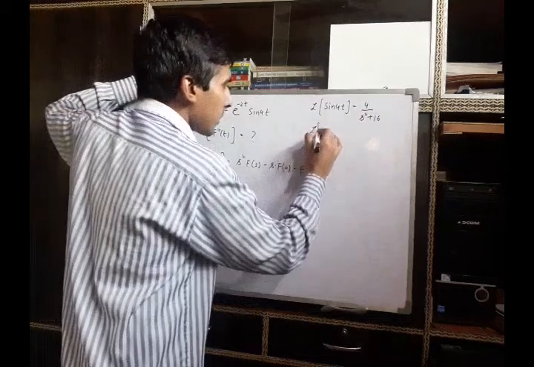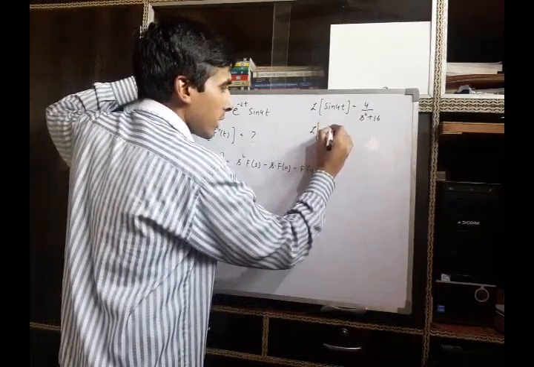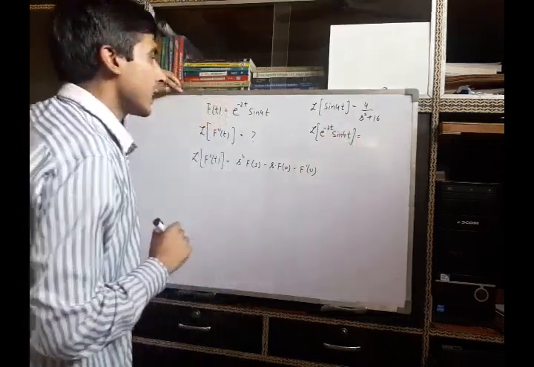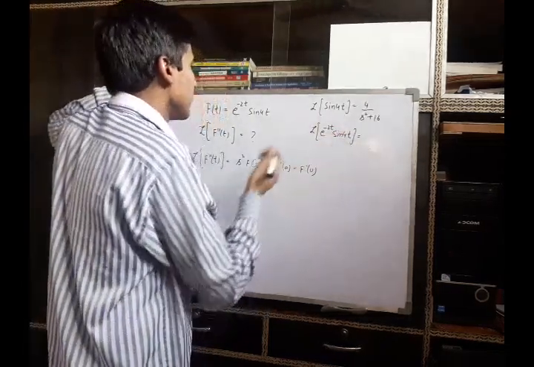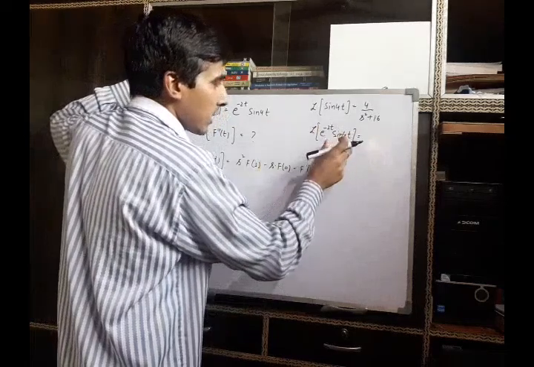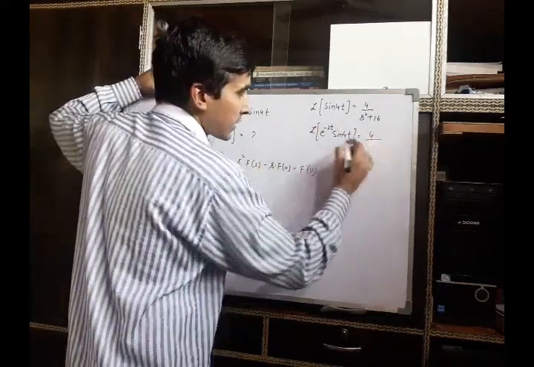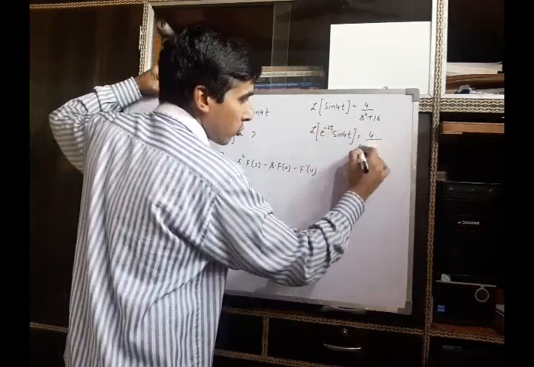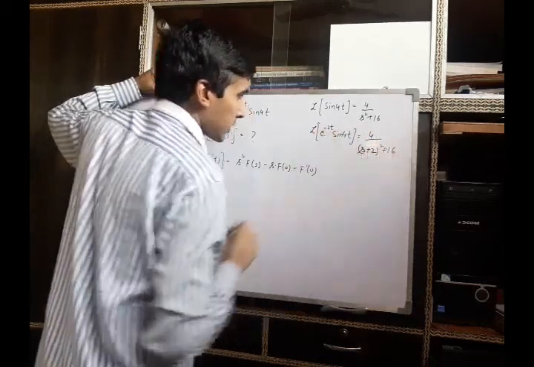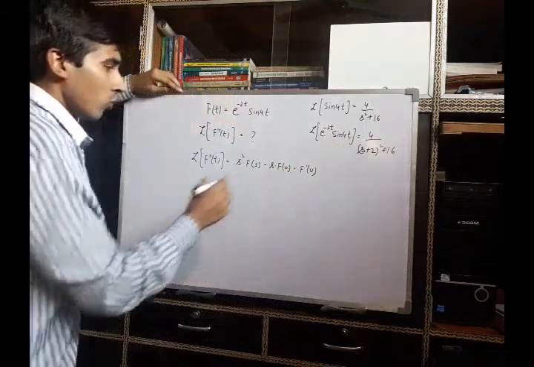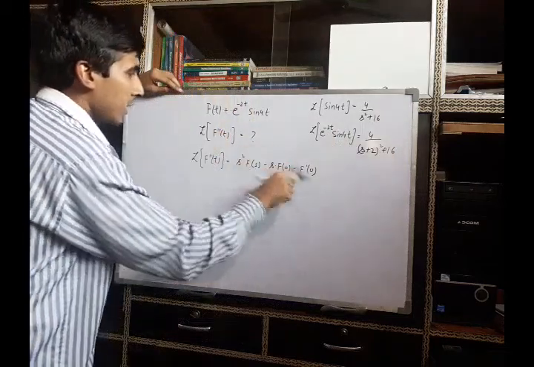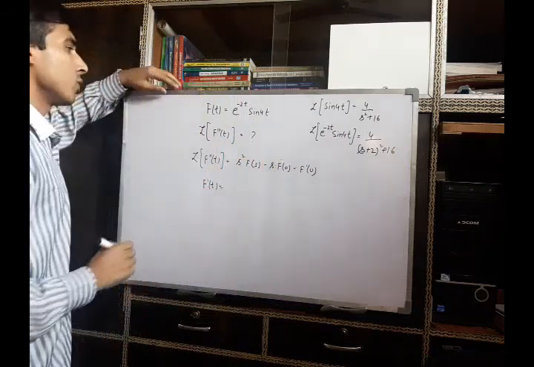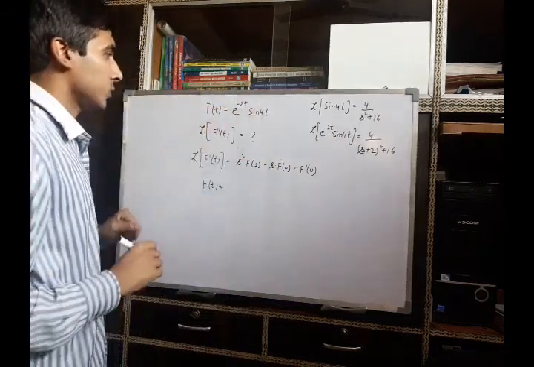Then the Laplace transform of e raised to power minus 2t sine 4t, applying the shifting property, s will be shifted to s plus 2, so it will be 4 upon (s plus 2) whole square plus 16. Now first of all we will find the derivative of this function, f prime(t). That means we will differentiate this function with respect to t.